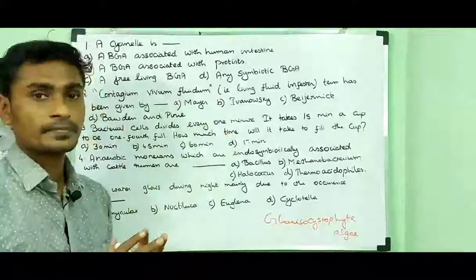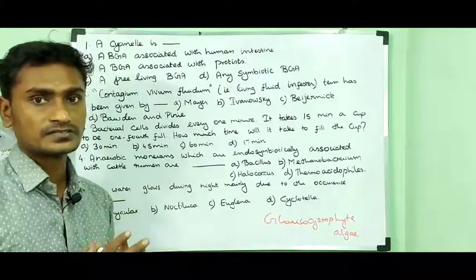Then Ivanovsky, who coined the term virus.